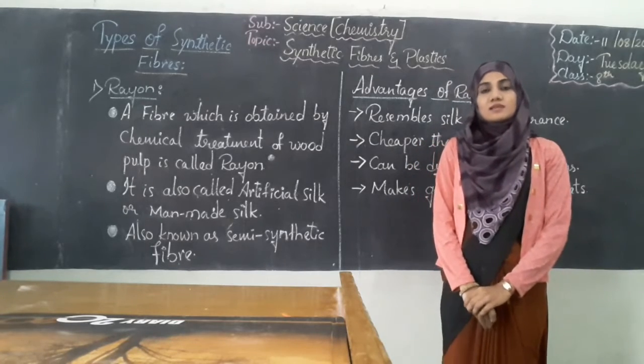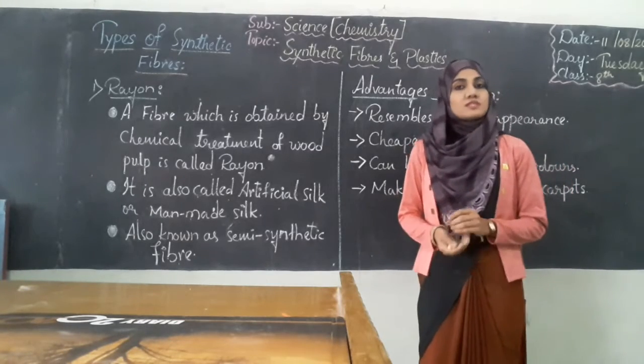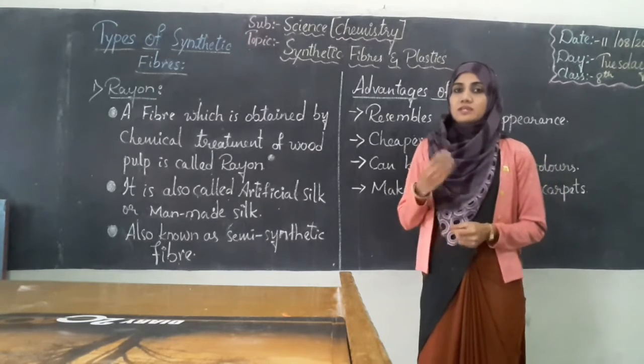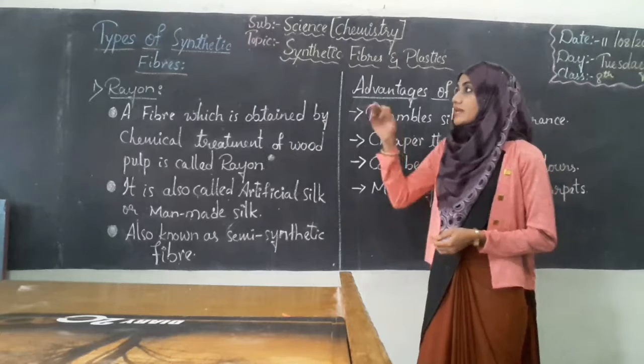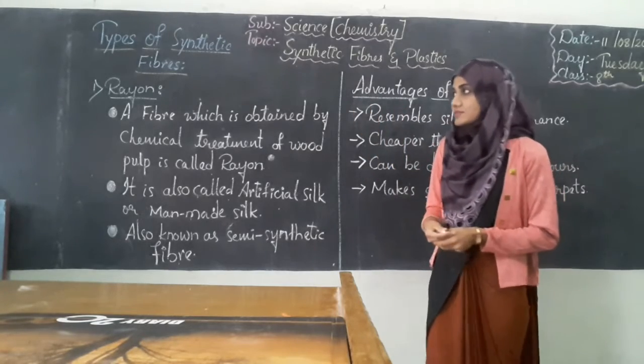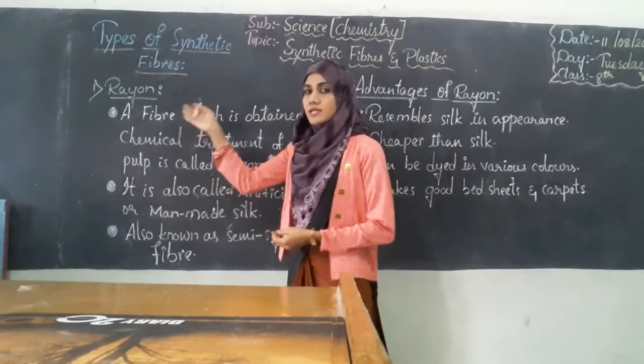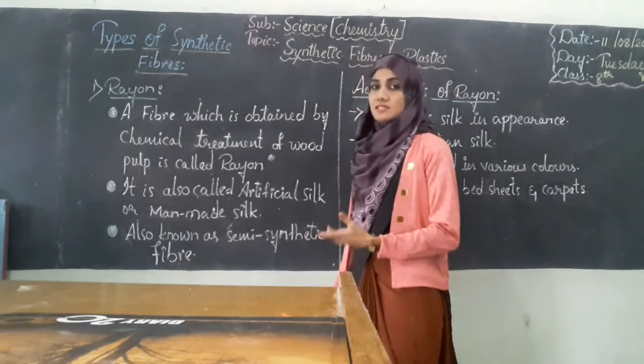Students, last class we came to know the differences between natural fiber and synthetic fiber. Today we shall know about the types of synthetic fibers. So the first type of synthetic fiber is rayon. First let's see what this rayon is.